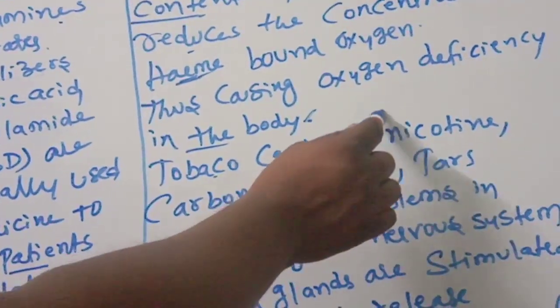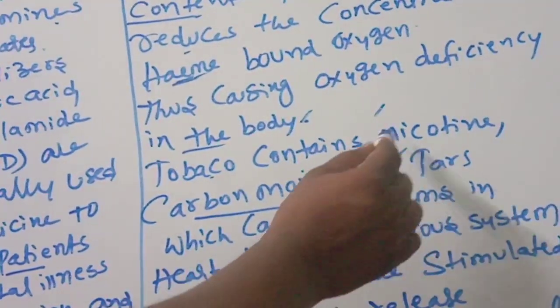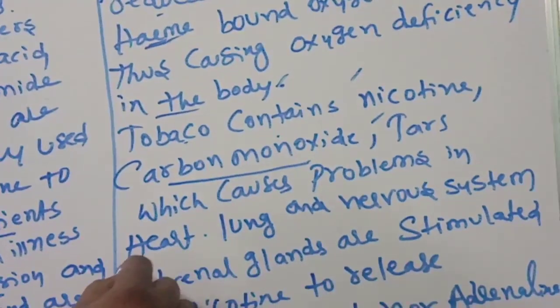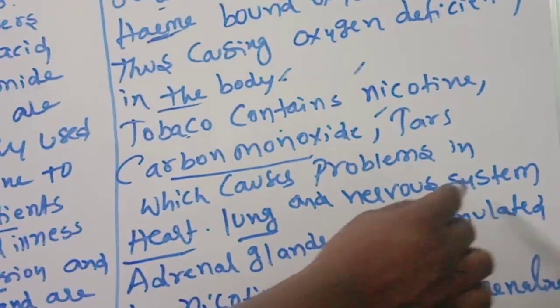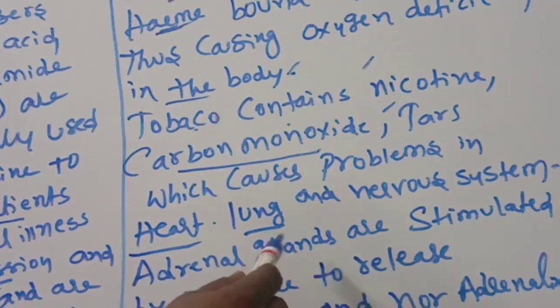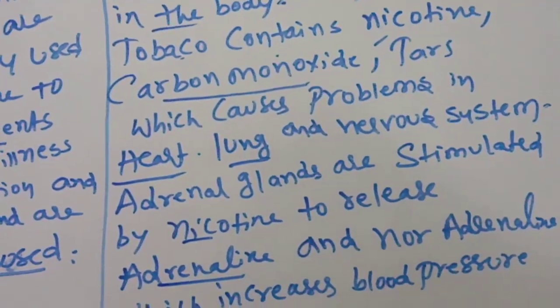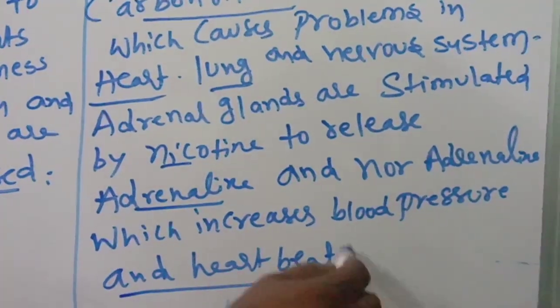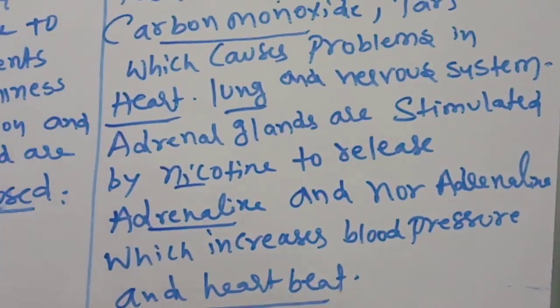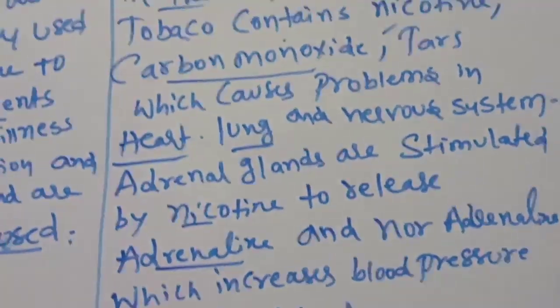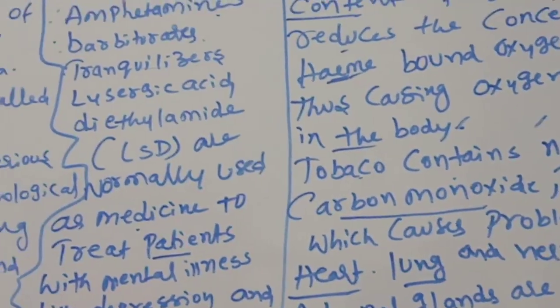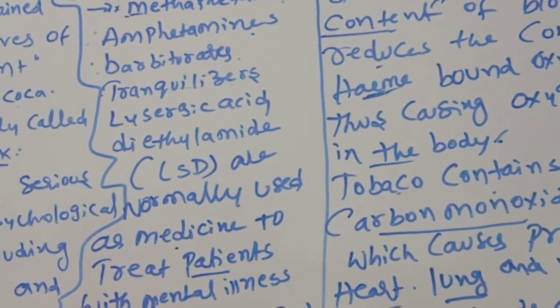Tobacco contains nicotine, carbon monoxide and tars, which cause problems in the heart, lung and nervous system. Adrenal glands are stimulated by nicotine to release adrenaline and noradrenaline, which increase blood pressure and heartbeat. These are catecholamines.